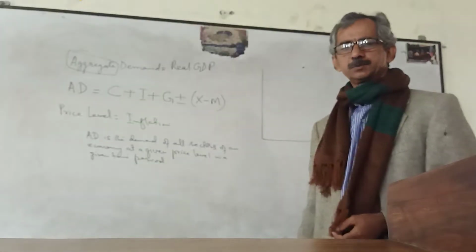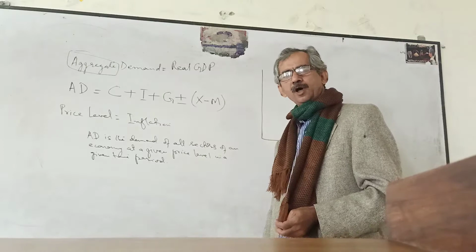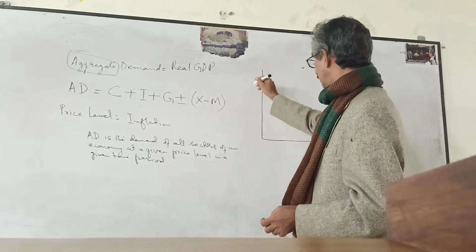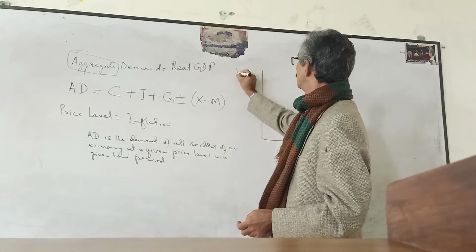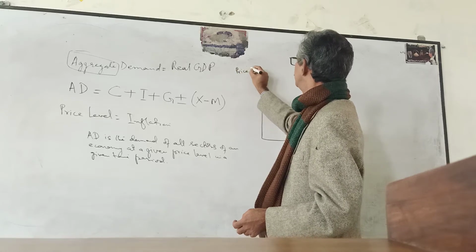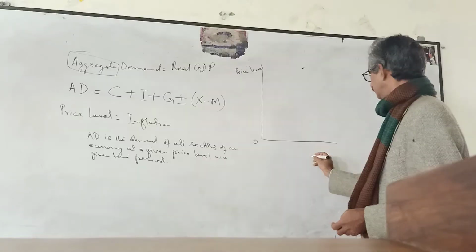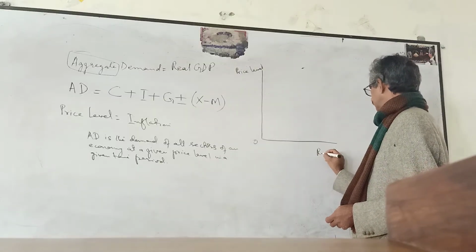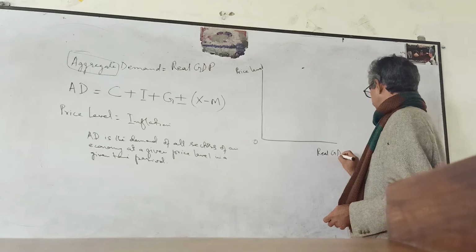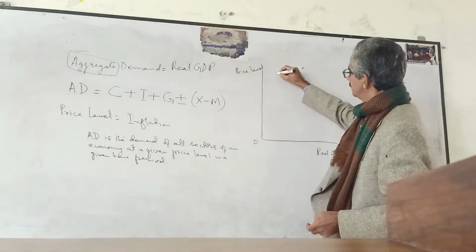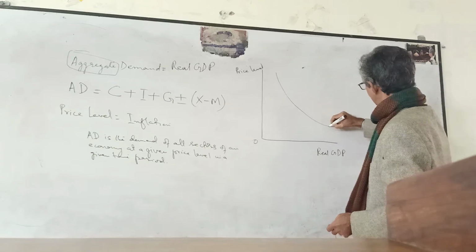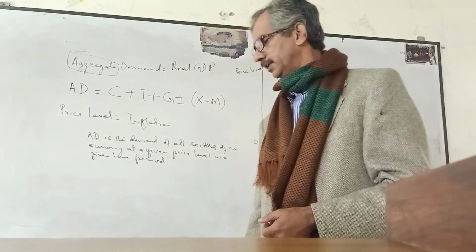Here I am trying to draw the graph of the aggregate demand. Vertically we write the price level, and horizontally we write the real GDP. Suppose this is the original aggregate demand curve.